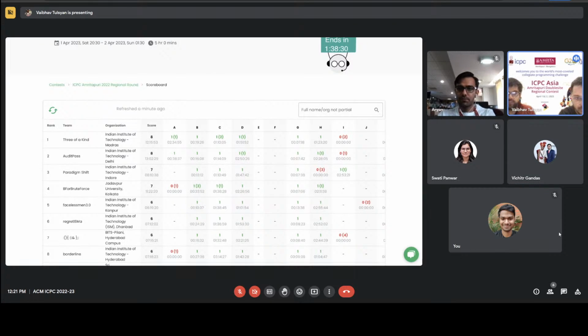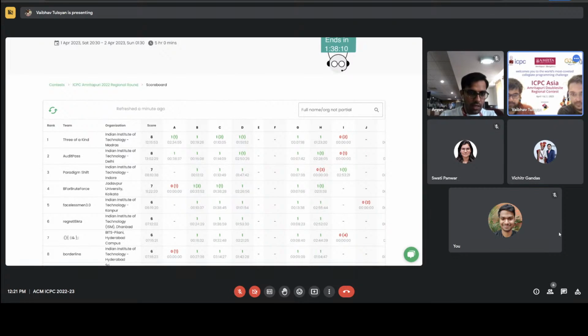What happens to the teams who qualify from both? The rule was, once you qualify from one of the World Finals, you can replace your team. Probably you would drop off. So if there is another qualifying team from your college, then that would go to the other World Finals. Okay.